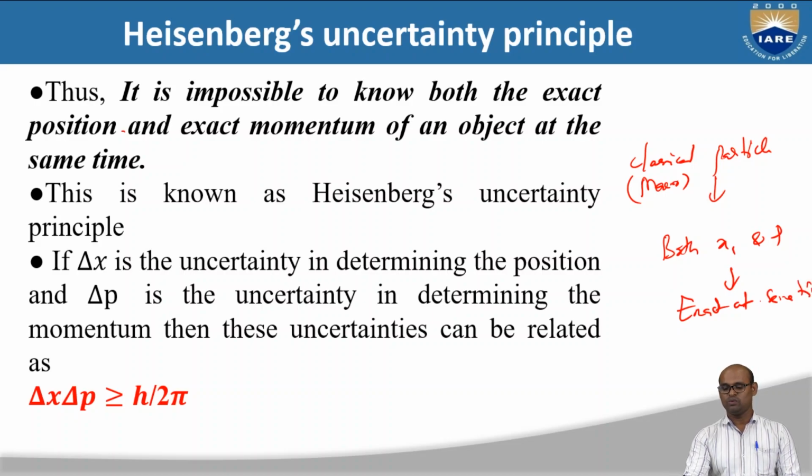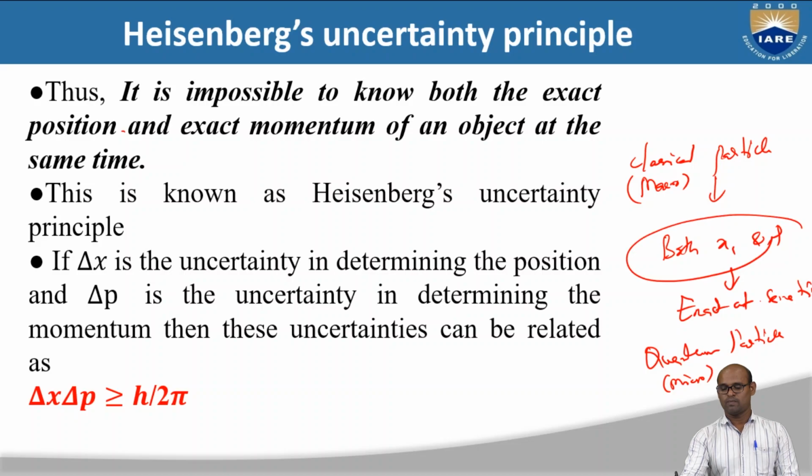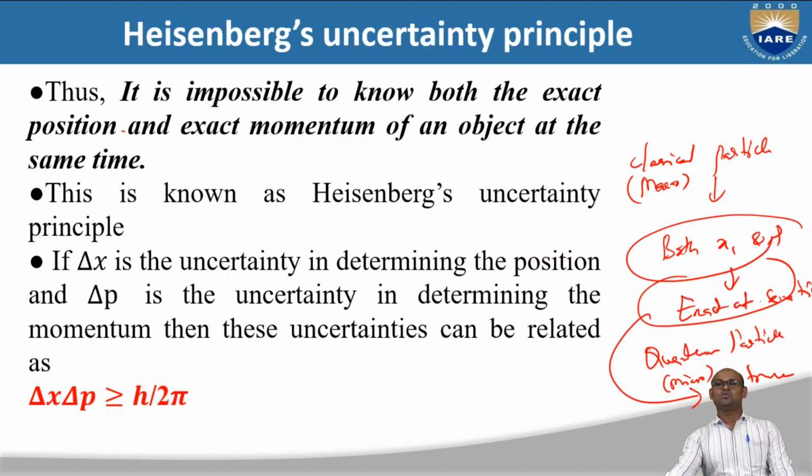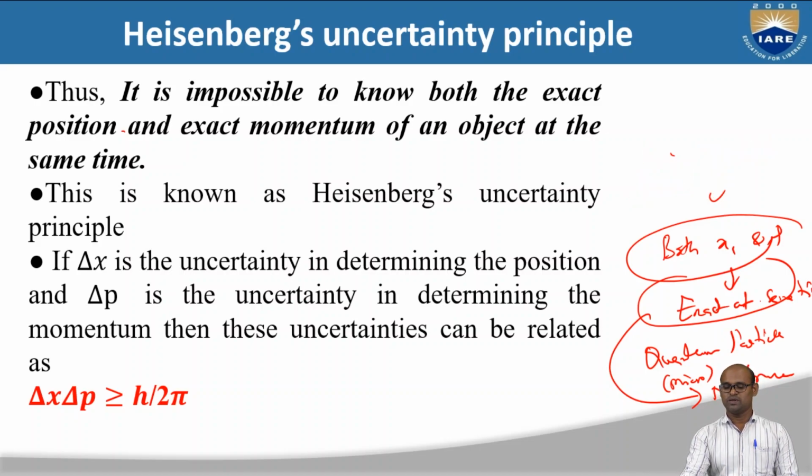Whereas for a micro or quantum particle, this is not true. That means you cannot find both position and momentum exactly at the same time for a quantum particle. So this is what we have learned in the Heisenberg uncertainty principle.